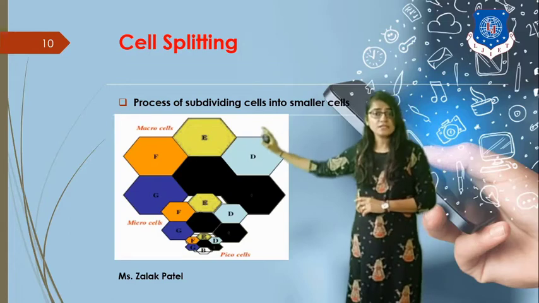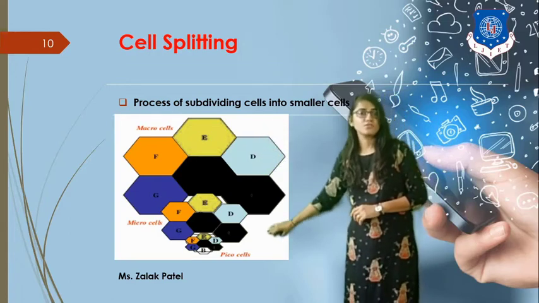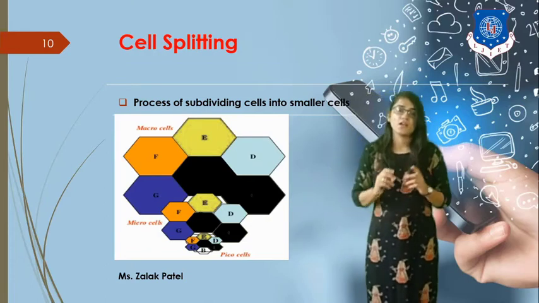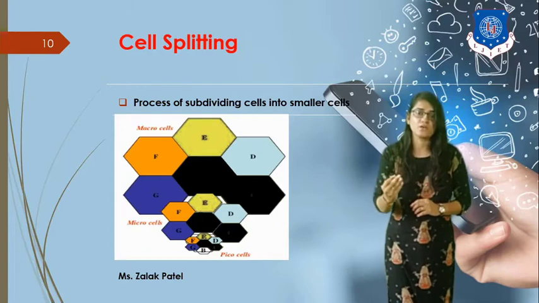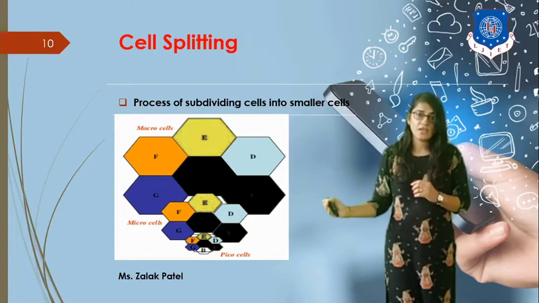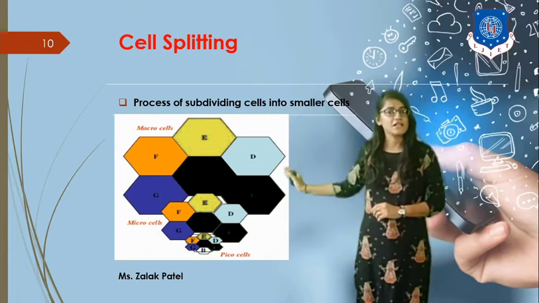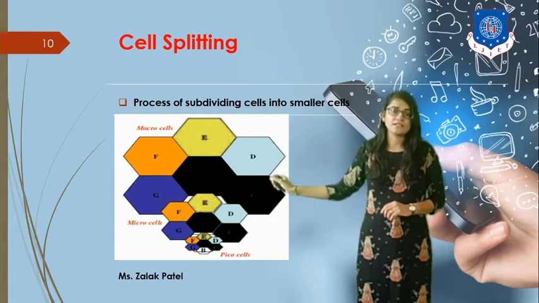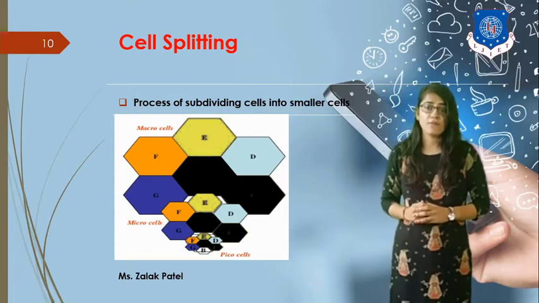There are larger cells and also some smaller cells. These cells are divided into the categories of macrocell, microcell and picocell, but mainly we deal with macro and microcell in this cell splitting technique. So the larger cells are macrocells and the smaller cells are called microcells.